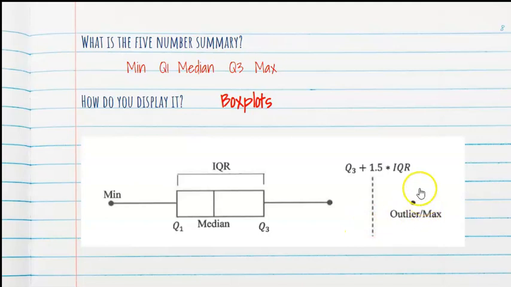Now in this example, this is probably the fat grams of the beef sandwiches. We have a high outlier. So that 43 is way out here. And I have a dotted line here to represent that high fence that we calculated. You don't have to have that, but you do need to separate outliers from the rest of the data. So I put that here. And now what used to be the max, the maximum's way out here. So I would then take the next highest piece of data and draw the whisker to it right here. We'll do this again with the chicken and fish, but that's the structure of a box plot.